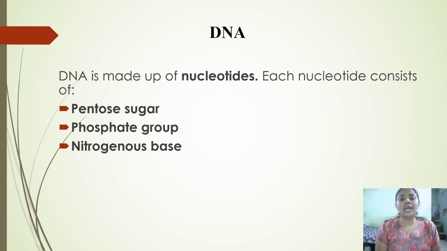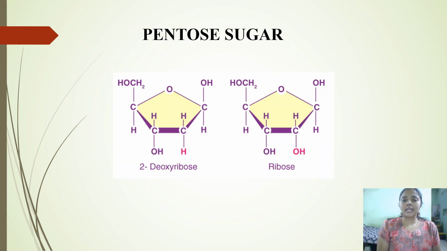Now coming to DNA. DNA is made up of nucleotides. Each nucleotide consists of three things: a pentose sugar, a phosphate group, and a nitrogenous base. Coming to the pentose sugar, we all know pent means five, so there are five carbon atoms in a pentose sugar. Examples of pentose sugar include xylulose and ribose. In nucleic acid, the ribose sugar is present.